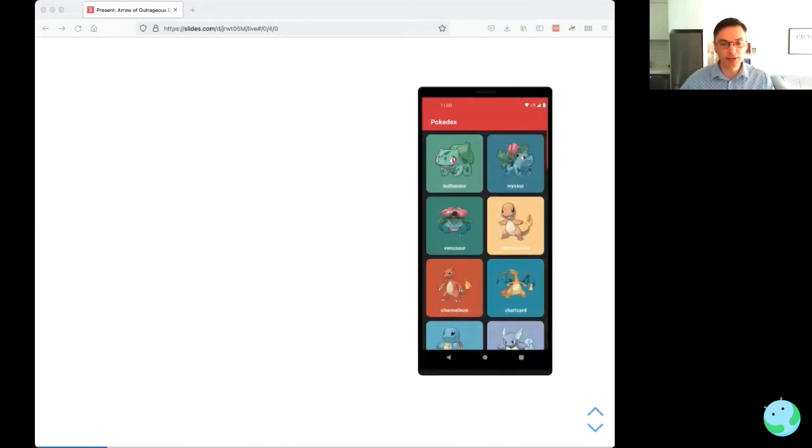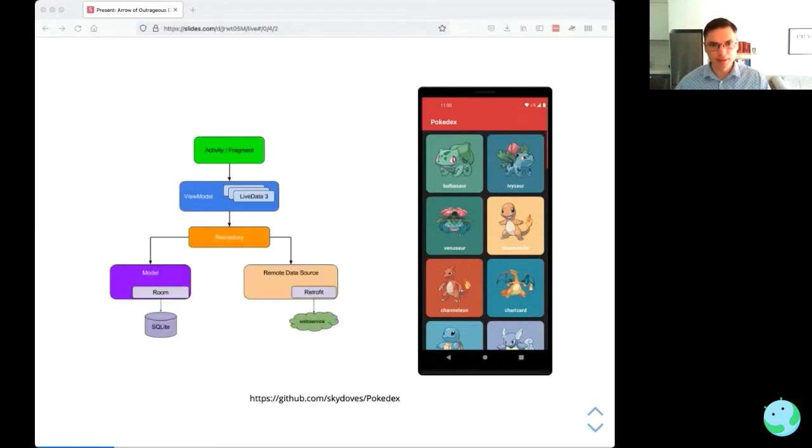So this is the Pokedex app by a developer called Jaewoong, Skydoves on GitHub. Very well done Android app. And it follows the basic Jetpack architecture. So if you look on the top left there in bright green, you have the activity or fragment. Then the fragment observes the view model in blue there. View model exposes live data for the fragment to observe.